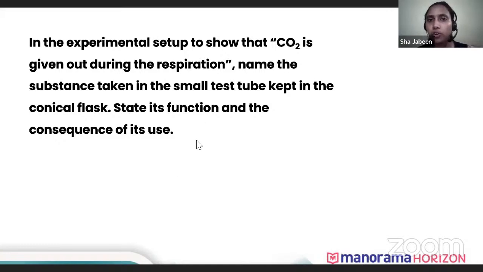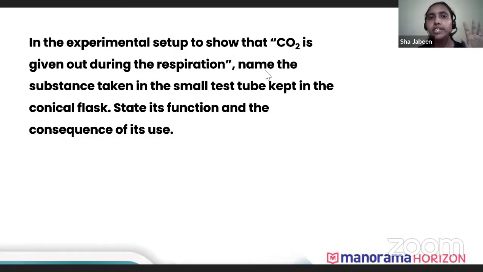Okay, potassium hydroxide. What does potassium hydroxide do? The potassium hydroxide consumes all the, sorry, here I think there's a small question problem. Here they are asking about respiration, right? So in respiration, if it is an experiment being done to show carbon dioxide given out, by releasing air, you need to write it as lime water.